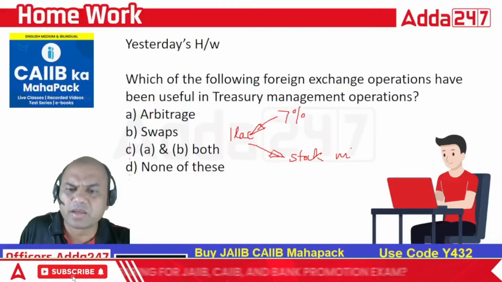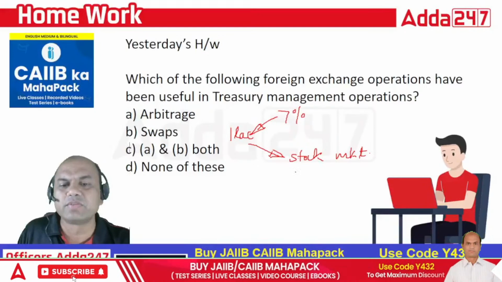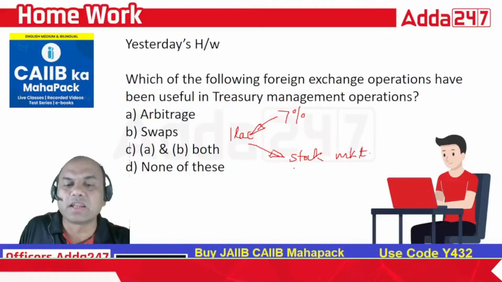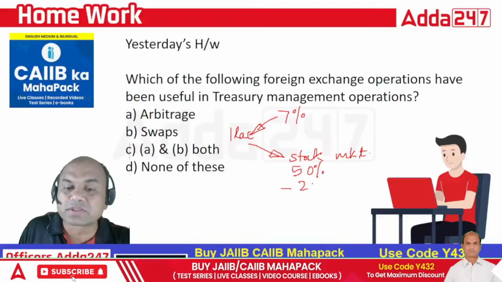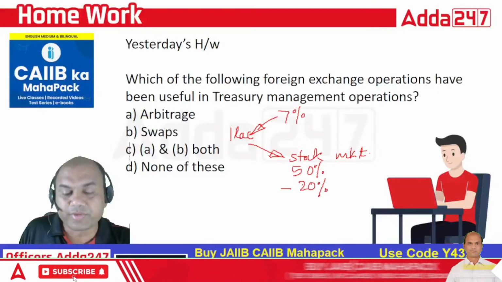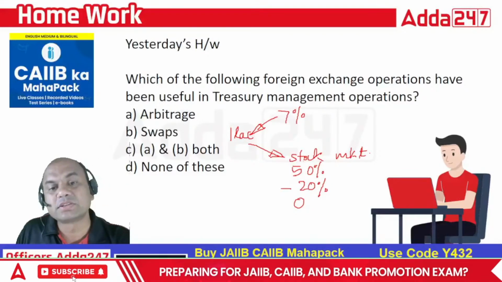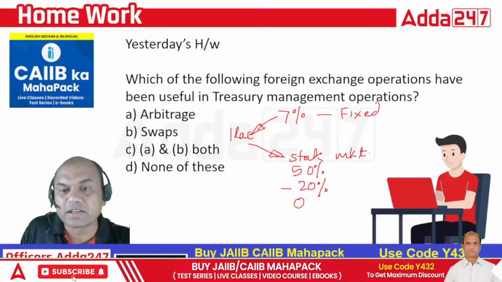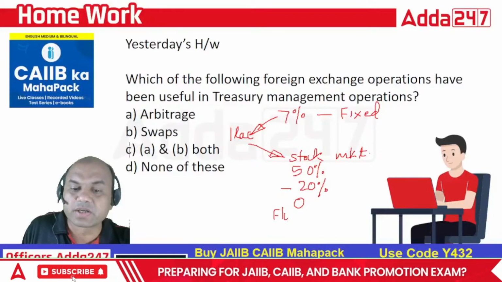In a year it can give me 50% return if my stock goes up, or minus 20% if it goes down, or 0%, anything. So this leg is fixed and this leg is fluctuating.